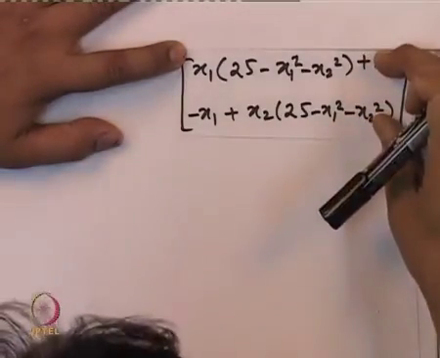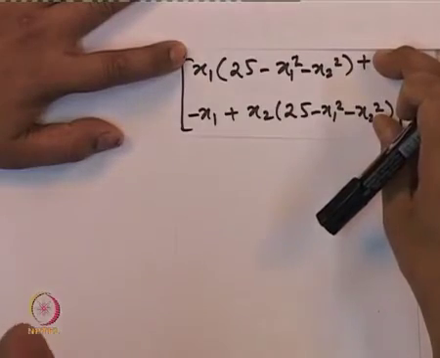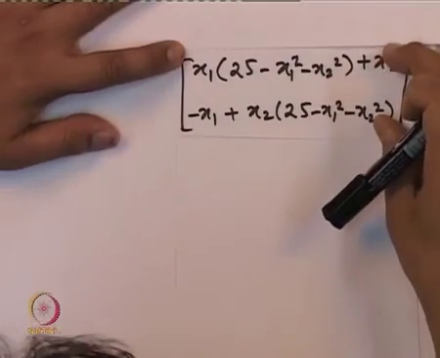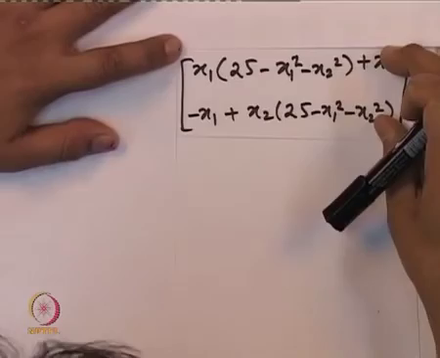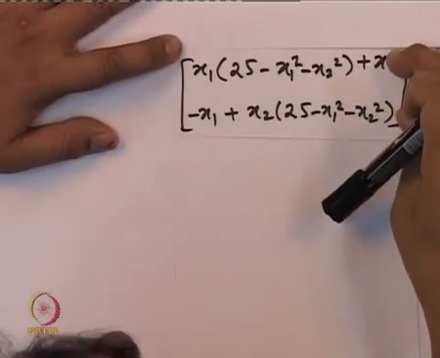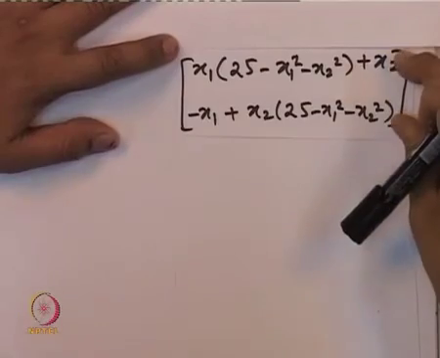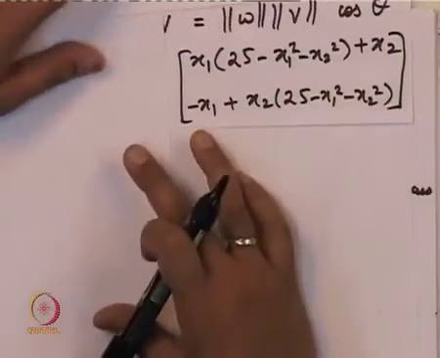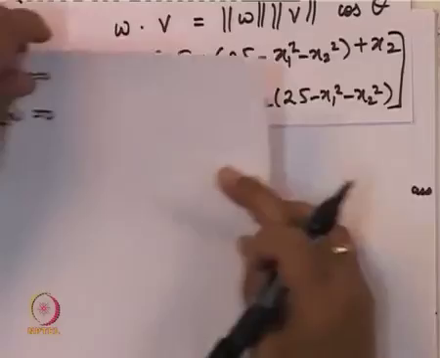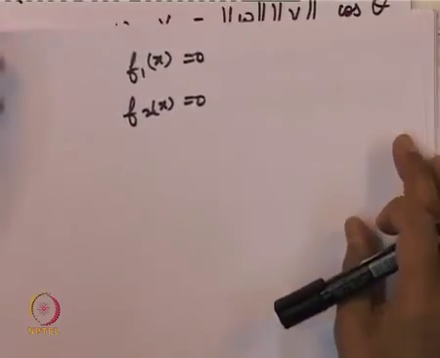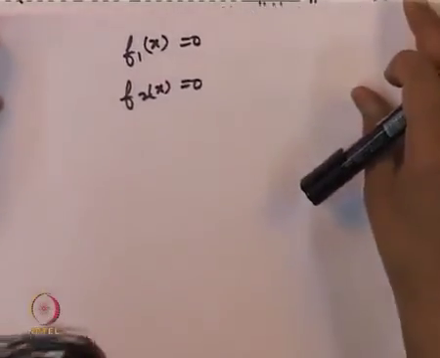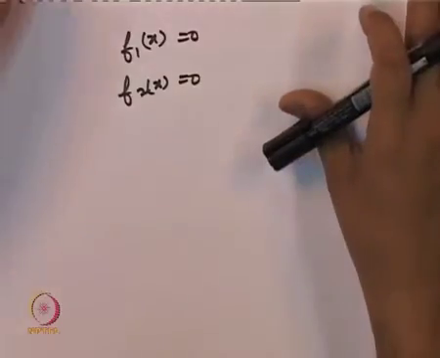Those x1, x2 values will comprise the equilibrium points. So one can check that the only equilibrium point for this is x1, x2 equal to 0, 0. In other words, if M is the set of all points of distance strictly greater than 0, then M will not have any equilibrium points.